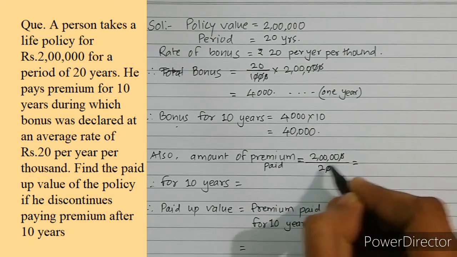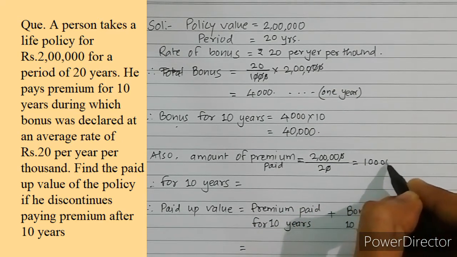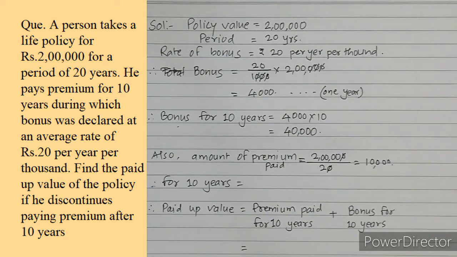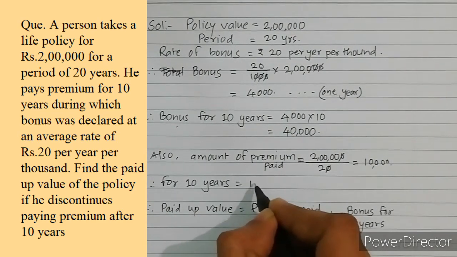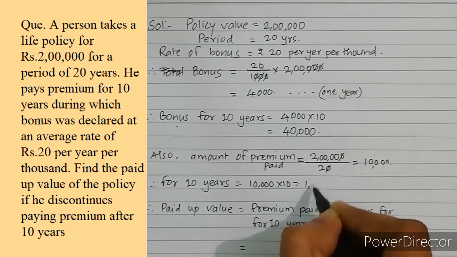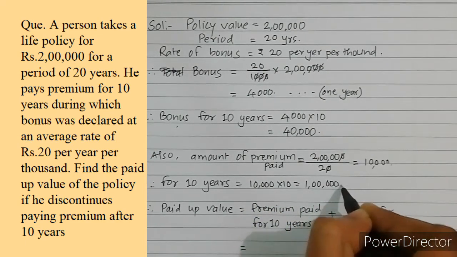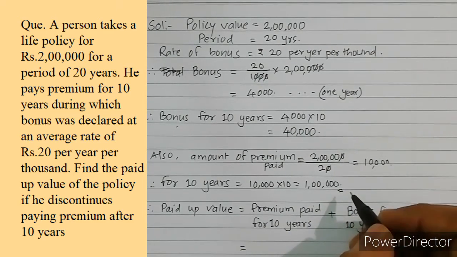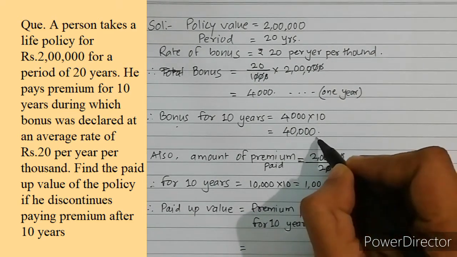So you can calculate, it is 10,000 per year. Okay, so after 10 years, it is 10,000 into 10, which is 1 lakh. So after 10 years, he paid 1 lakh rupees plus he got the bonus of 40,000.